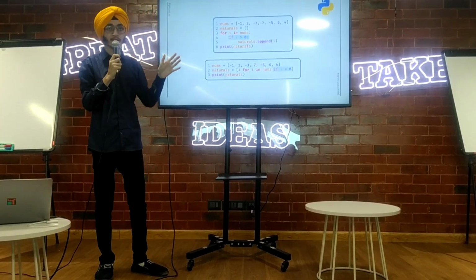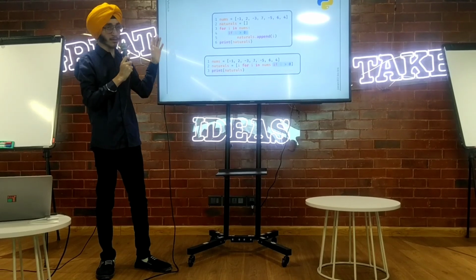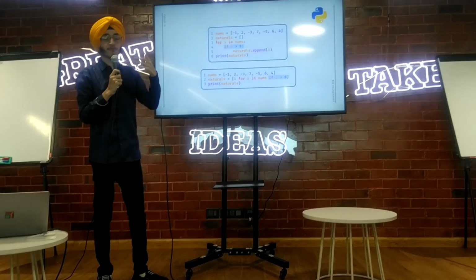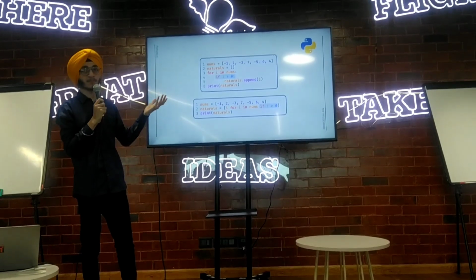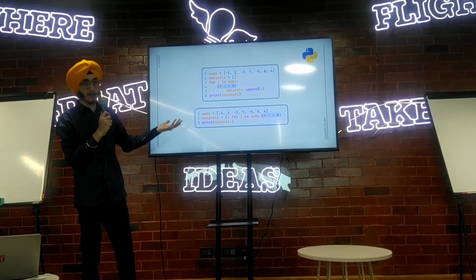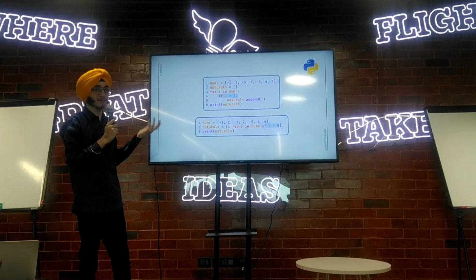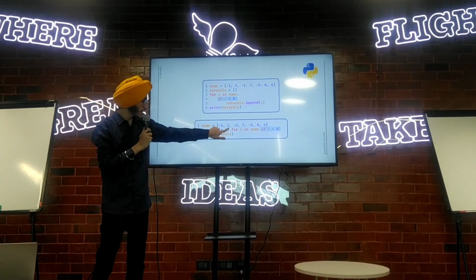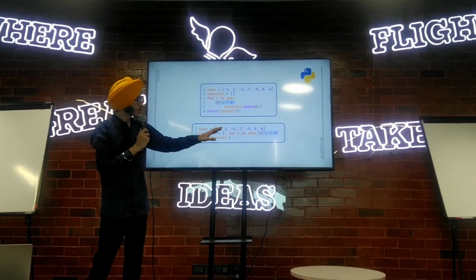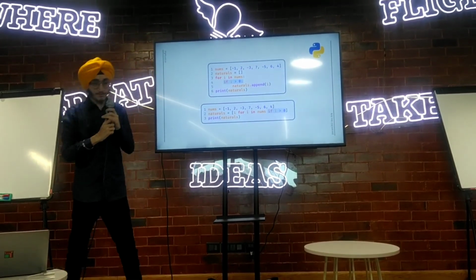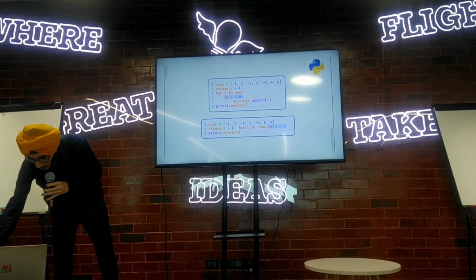We can also do conditional expressions here. If we want to append something different when the number is even, or a different expression when the number is odd, we can do the same thing here. Okay, so this is just the filtering which I have shown. Let's move ahead.